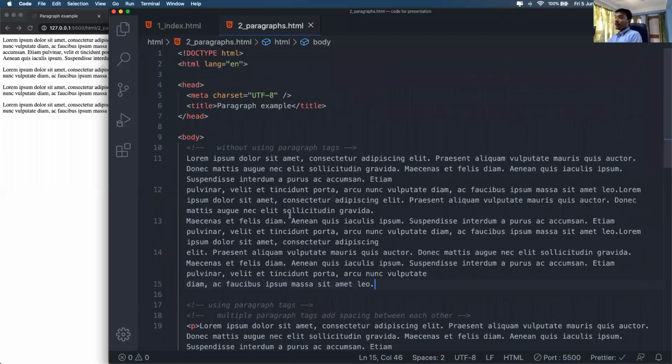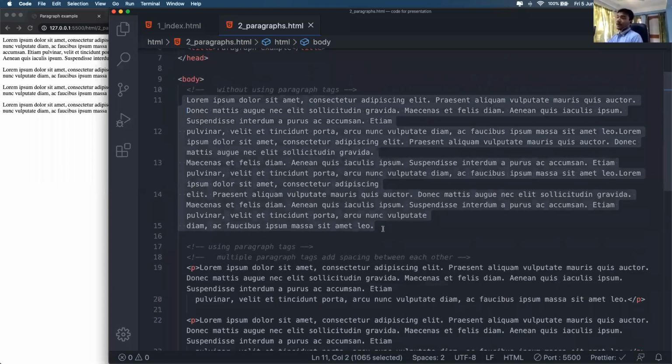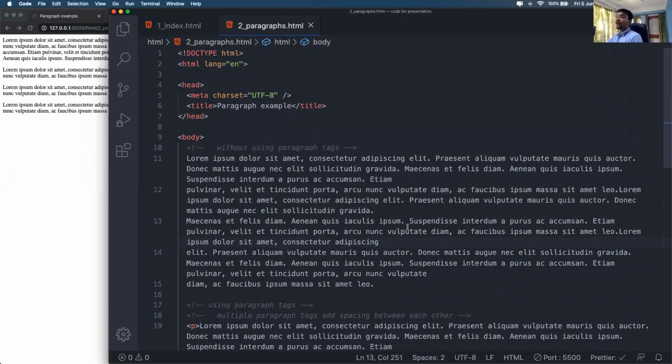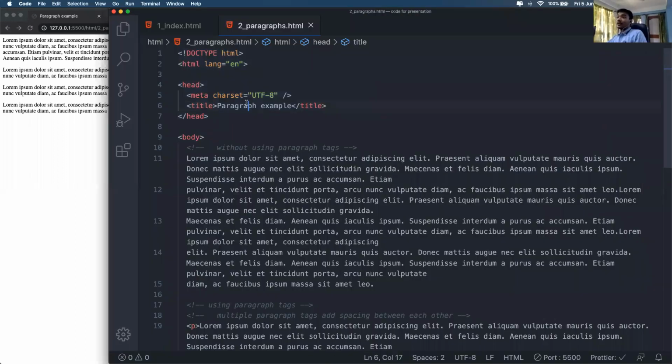Okay, so there might be times when you are building a blog, suppose, and you want to show some text. Okay, so how you will do that is this. So the things above the body tag are the same. So we have the HTML declaration here, and we're using the English language, and the head part is specifying the title of the tab that will be displayed here. Okay, so paragraph example is coming from here.